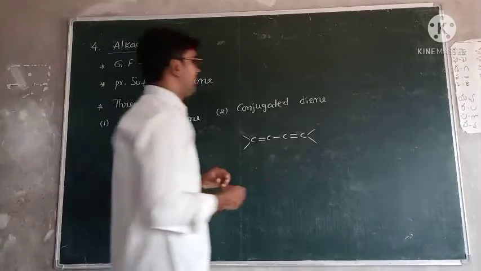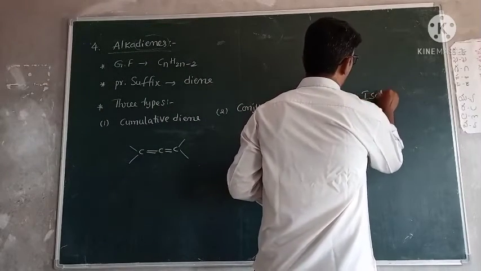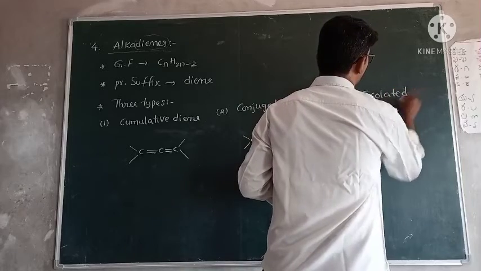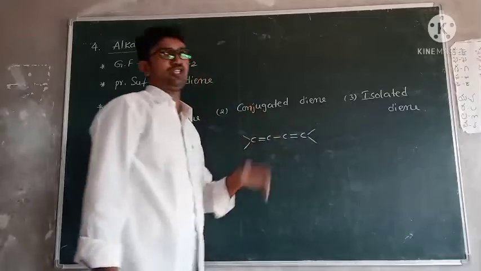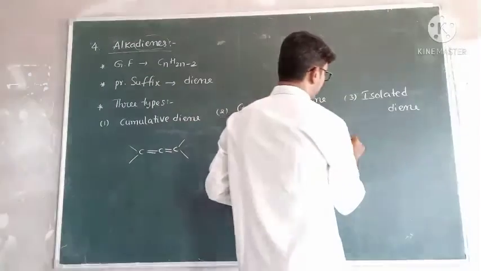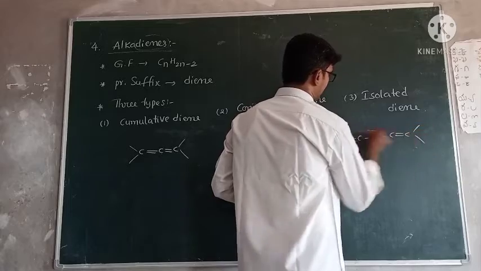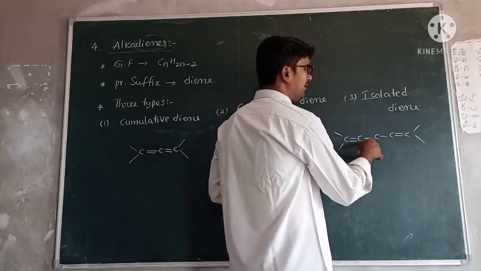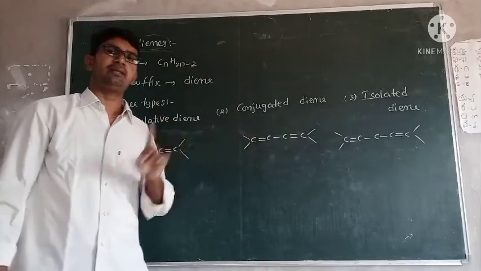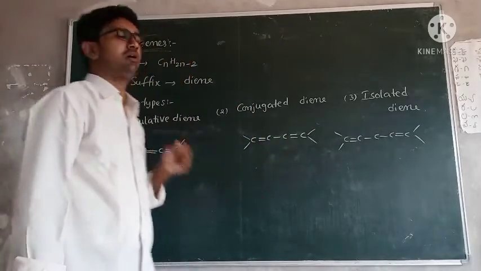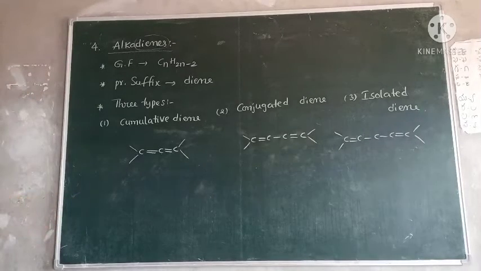Okay. Third one, isolated diene. Isolated means there is no conjugation. C double bond C double bond. There is double, single, next again single. You can write it in any way, but there is no conjugation. Such types of dienes are called isolated dienes.